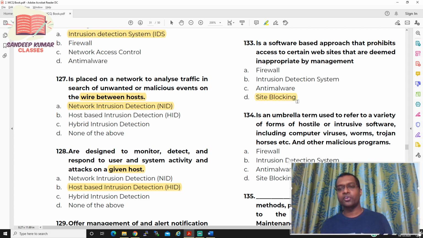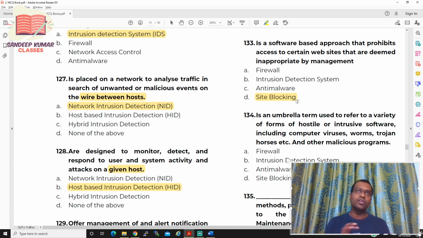Site blocking is a concept or a software-based approach where the organization will not allow you to access certain websites. Let us say in an organization they will not allow you to access Facebook. They always allow you to access certain .gov websites or .org websites like icai.org, and .gov like gst.gov.in. So these websites you can access, but not facebook.com or gmail.com.